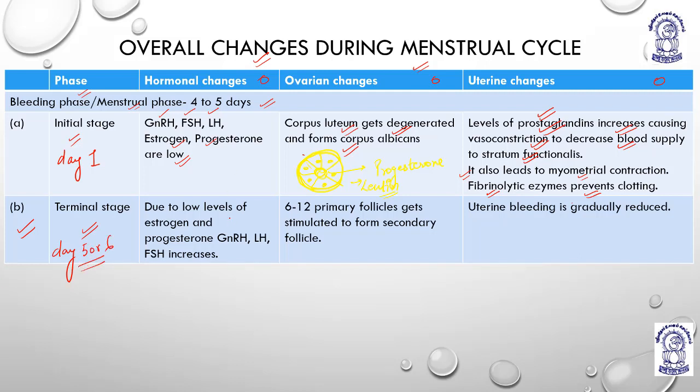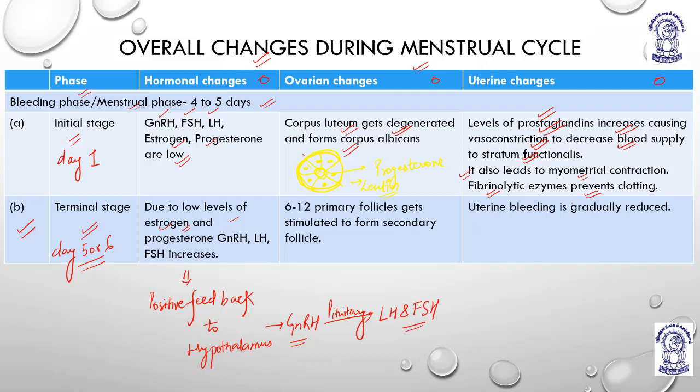Here the levels of estrogen are low, and you remember, the moment the levels of estrogen are low, it will give a positive feedback to the hypothalamus. The hypothalamus further secretes GnRH, and this GnRH further activates the pituitary to secrete LH and FSH, right?